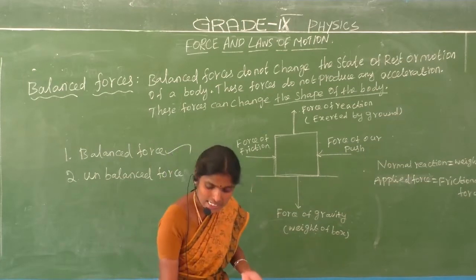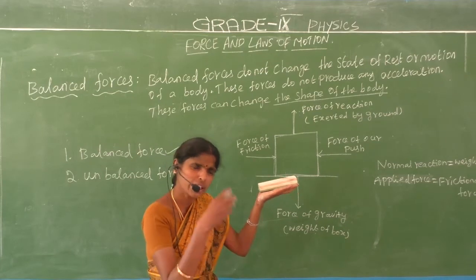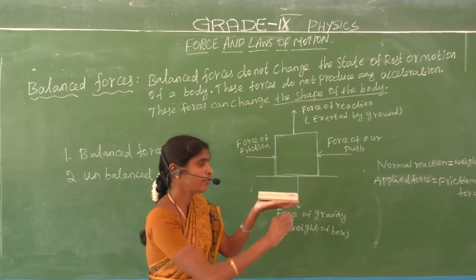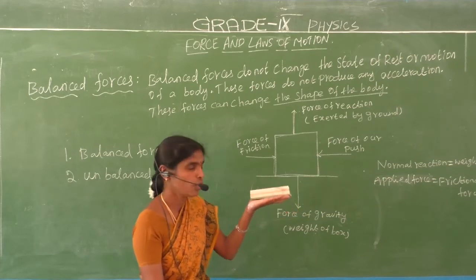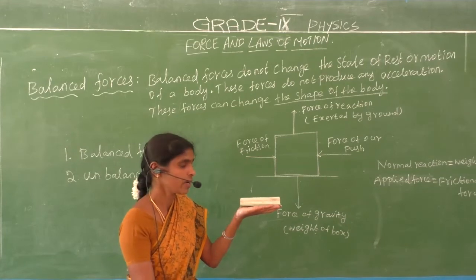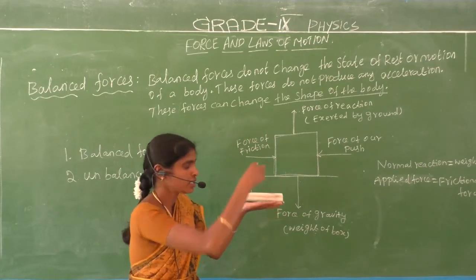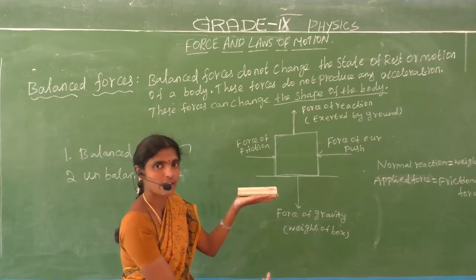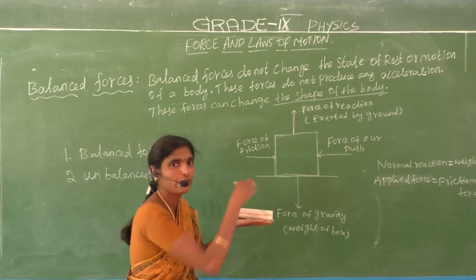Okay, let us consider one object on the table, any one place. Four forces occur on the object. Are you understand? What are the forces? This is the force of reaction, this is the force of gravity. This is the applying force, this is the force of friction.